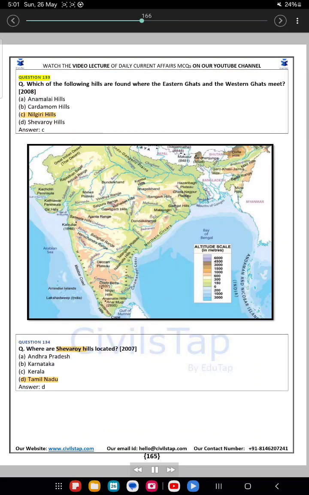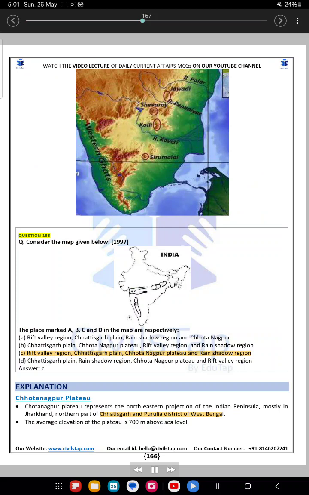Question 133. Which of the following hills are found where the Eastern Ghats and the Western Ghats meet? 2008. A. Anamalai Hills. B. Cardamom Hills. C. Nilgiri Hills. D. Shevaroy Hills. Answer, C. Question 134. Where are the Shevaroy Hills located? 2007. A. Andhra Pradesh. B. Karnataka. C. Kerala. D. Tamil Nadu. Answer, D.